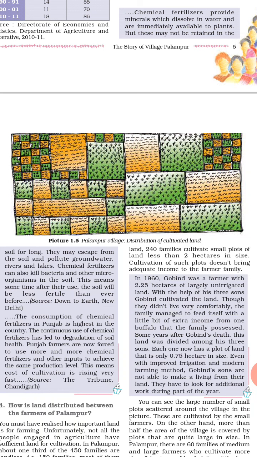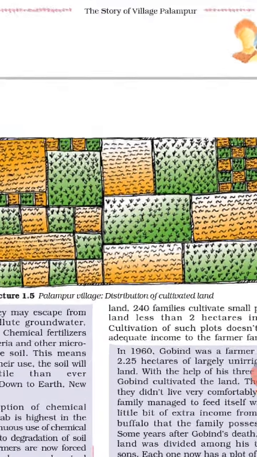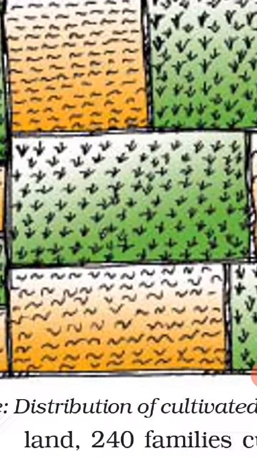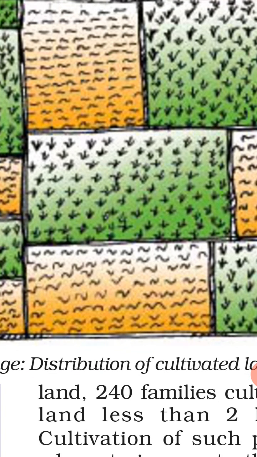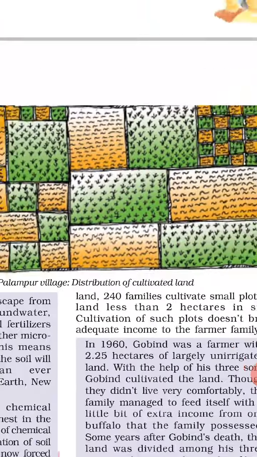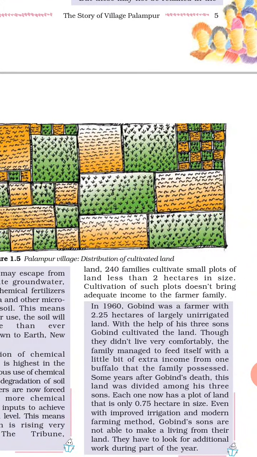A few of the large farmers have land extending over 10 hectares or more. So here the distribution of cultivated land is unequal, not proper.